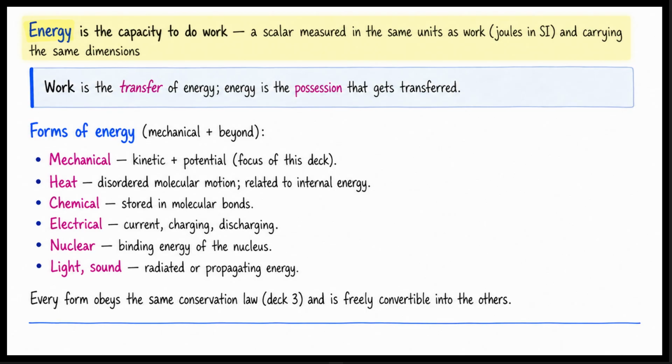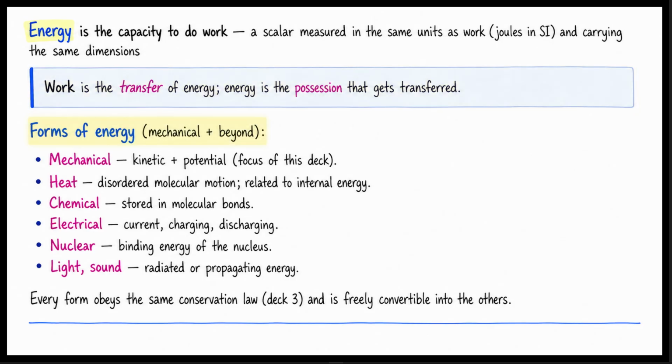Energy is defined as the capacity to do work. It is a scalar quantity. It is measured in the same units as work, which are joules in the standard system. It also carries the same dimensions: M times L squared times T to the negative 2. Remember the distinction. Work is the transfer of energy. Energy is the possession that gets transferred.